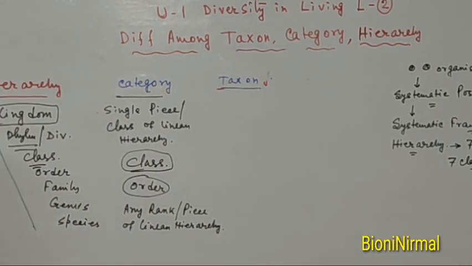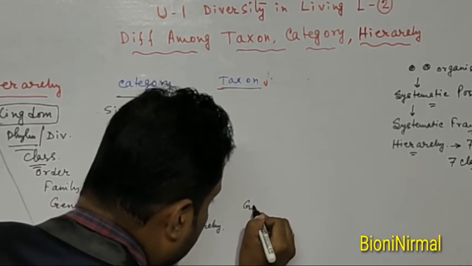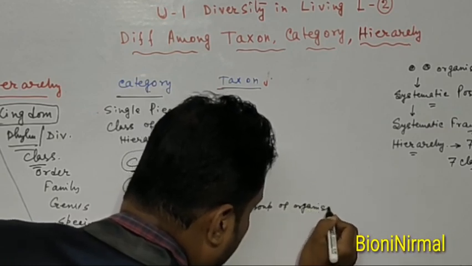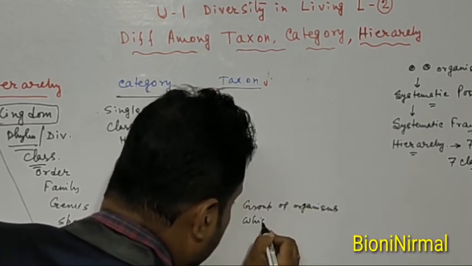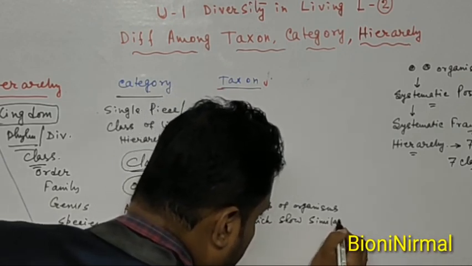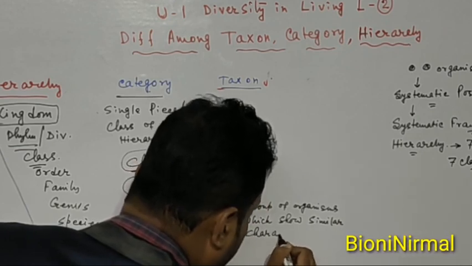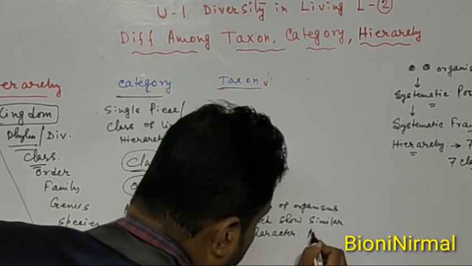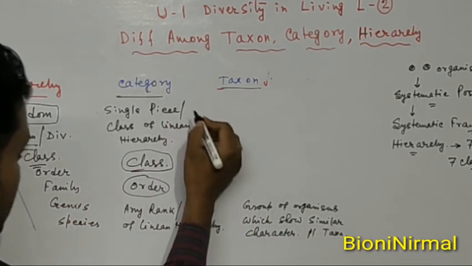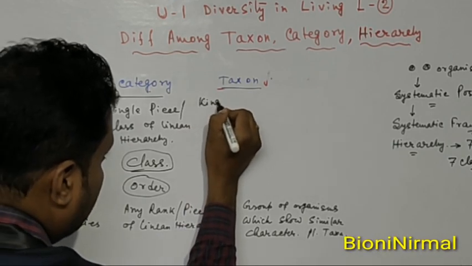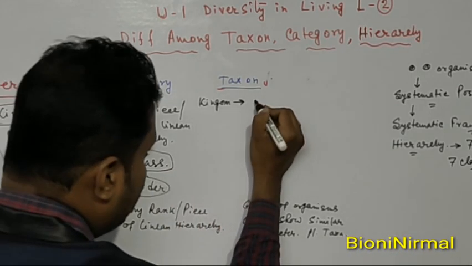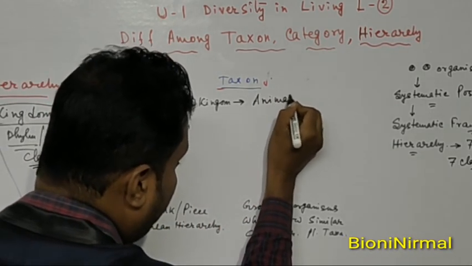But what is taxon? Taxon is a group of organisms which show similar characters. The plural form is known as taxa. Suppose kingdom is a category, because a single piece of the linear hierarchy is called a category, and in this kingdom the taxon is animal.